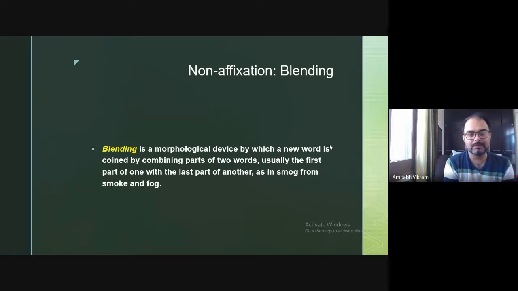Infotainment. So info from information and tainment from entertainment. Infotainment, that is an example of blending. So likewise, you have so many words that you have derived from this non-affixation process, and here you have blending.